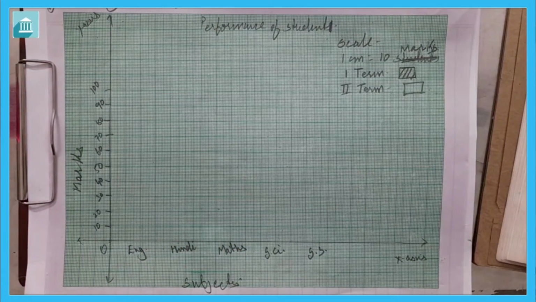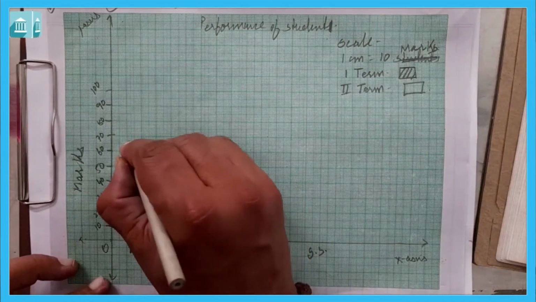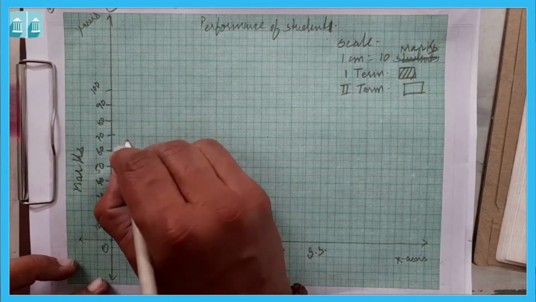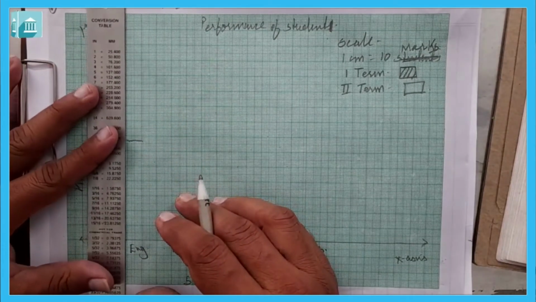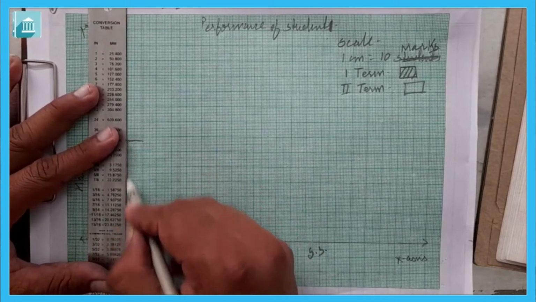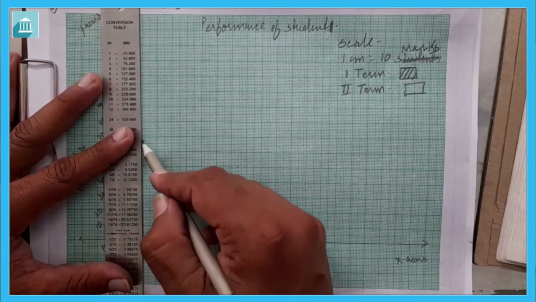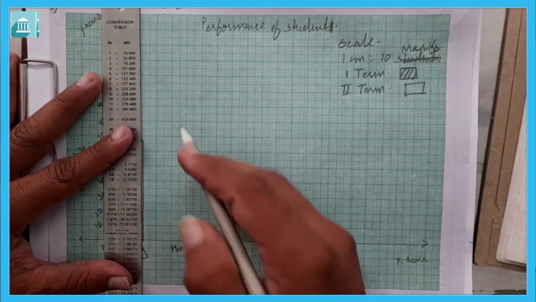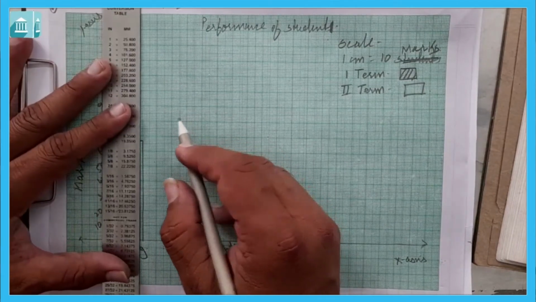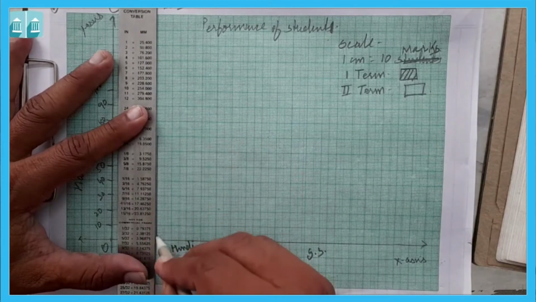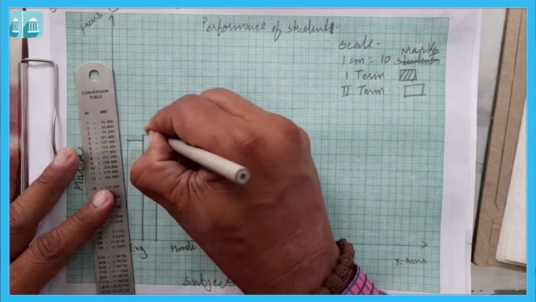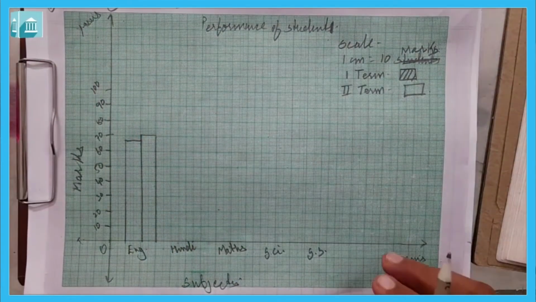Now in English first term got 67 marks, means somewhat here, and second term it is 70 marks. Here is 67 marks and 70 marks.